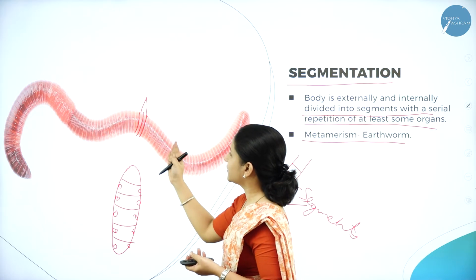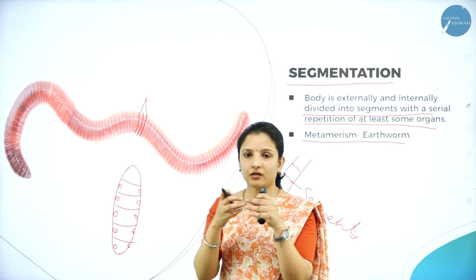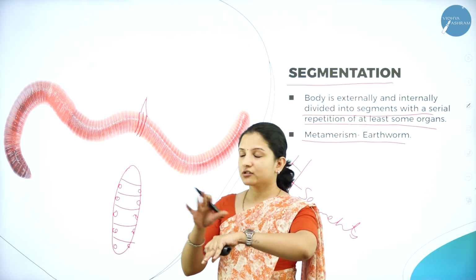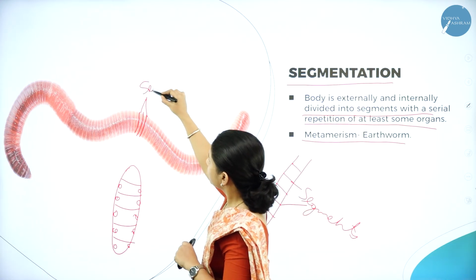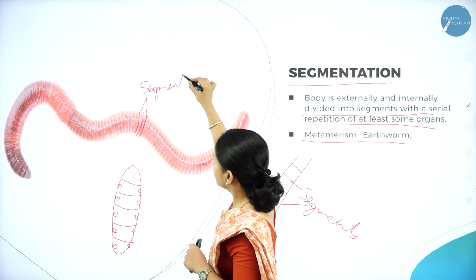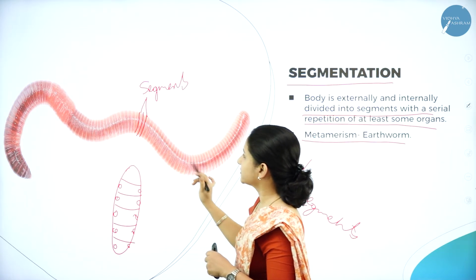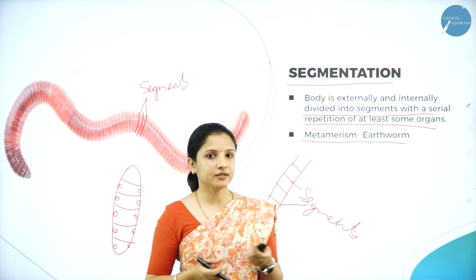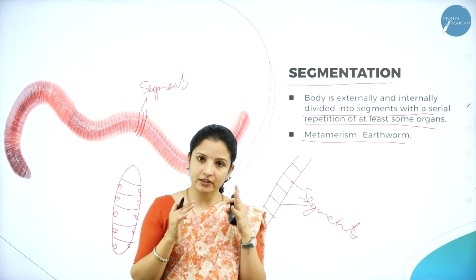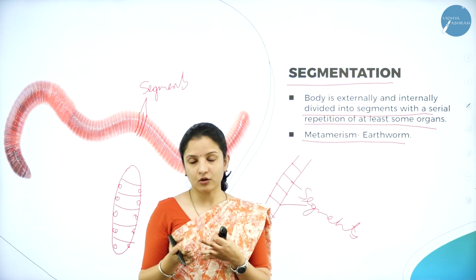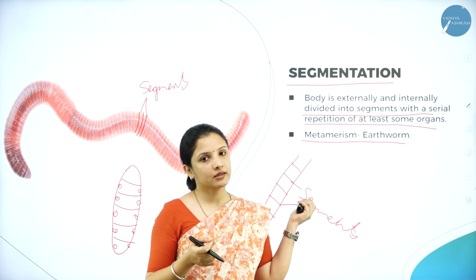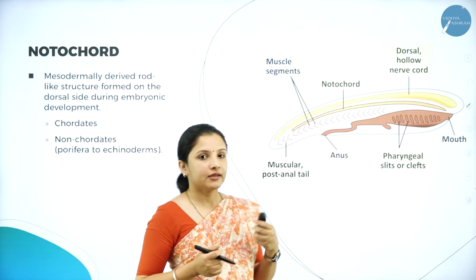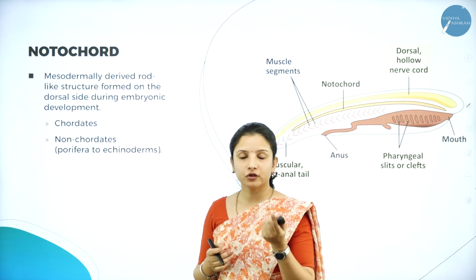It looks as if it is rings, like bangles arranged on your hand. It looks like fully covered bangles. So they are segments like this, and that process is nothing but metamerism. So based on whether the segments are present or absent, the kingdom Animalia is also classified. Next, moving on to the presence of the notochord.